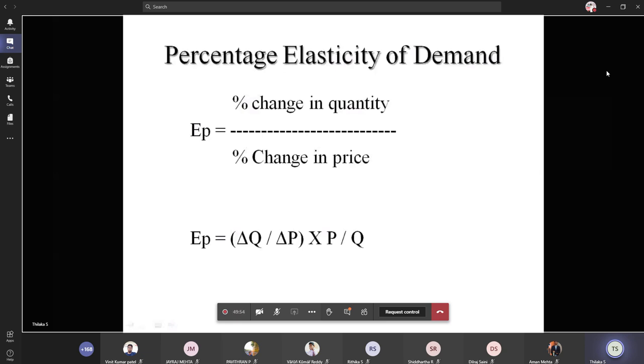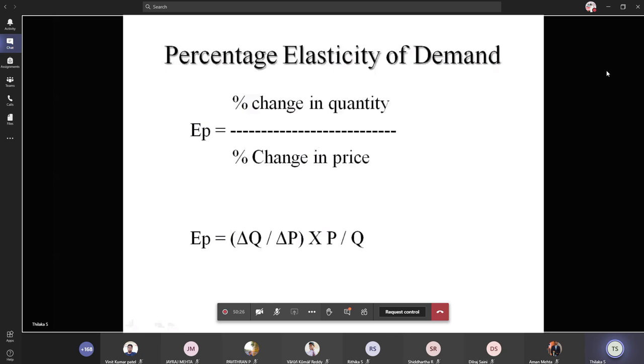Here these two factors are taken as percentages. We use the general formula, delta Q divided by delta P into P by Q. Here delta Q refers to the change in the quantity demanded, Q2 minus Q1, and delta P refers to the change in the price, P2 minus P1.